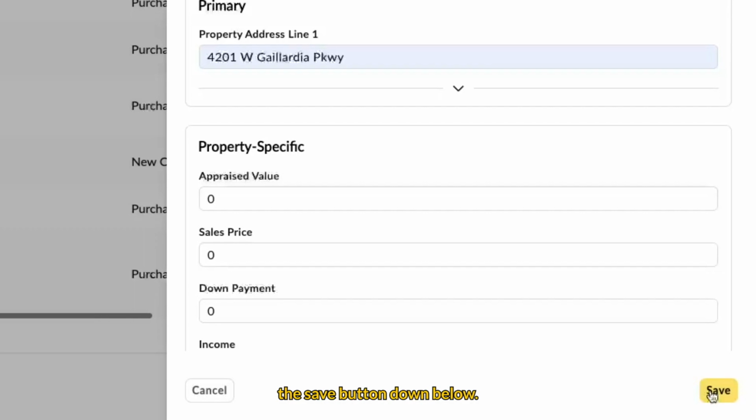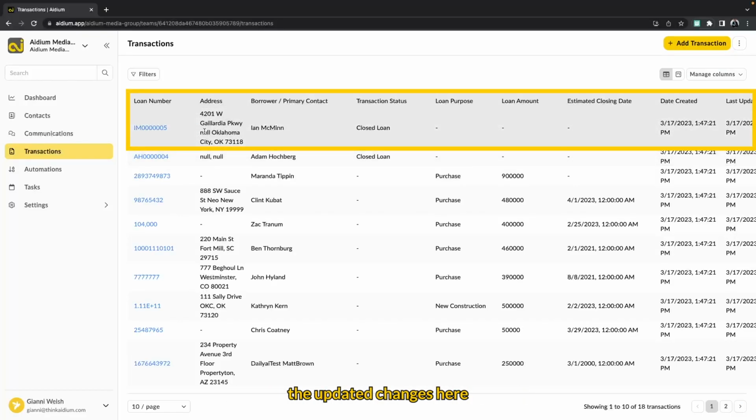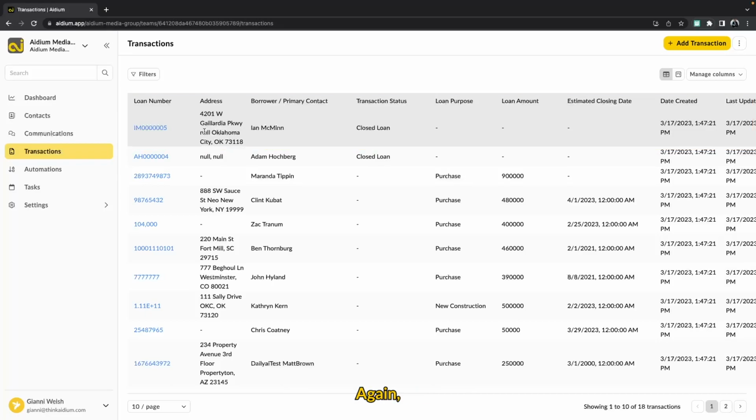button down below. Now that those changes have been applied, we're able to see the updated changes here in this transaction. Again, when manually updating transactions, you'll just want to be sure that you've checked your LOS system to make sure that they won't be overwritten. Alright, well that's all you need to know in terms of how to manually edit transactions in the system.